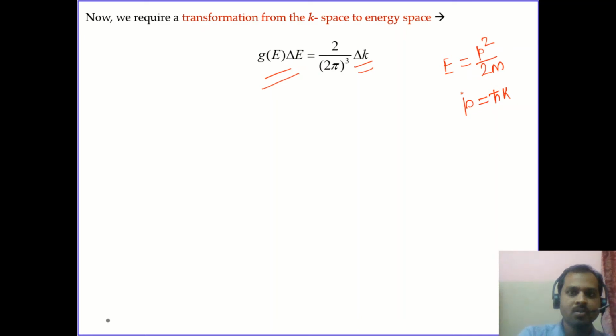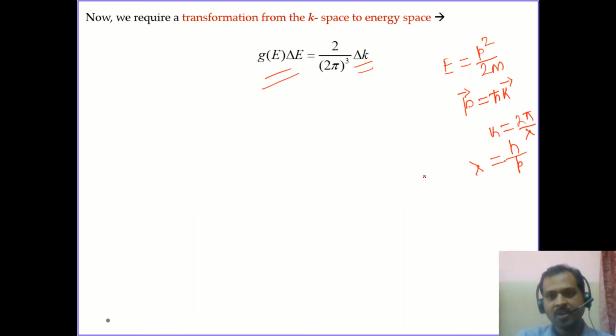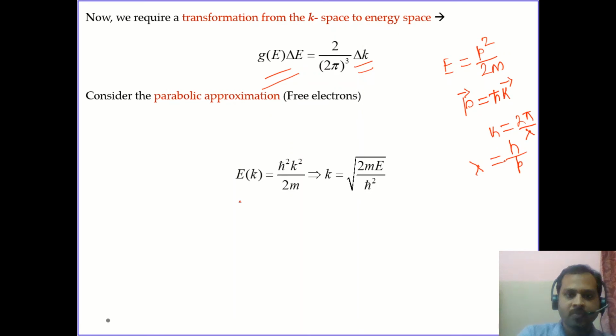P is equal to h cross k, because k is equal to 2 pi by lambda, and we know that from basic quantum mechanics lambda is equal to h by p. So if we apply that, then we can get the energy of a free electron to be equal to h cross square k square by 2m.